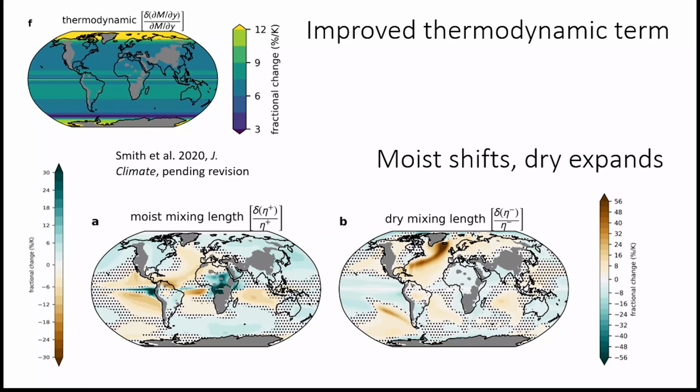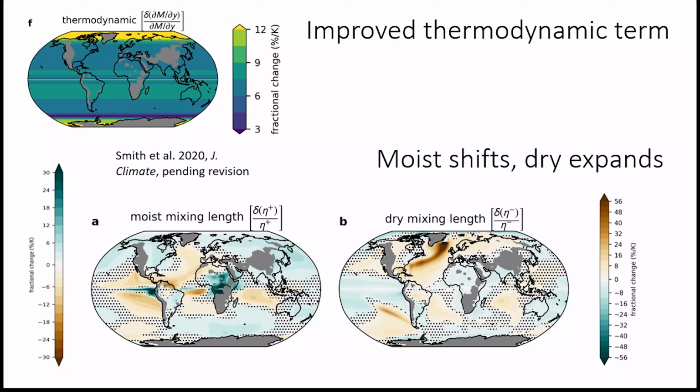RCP 8.5 fractional changes in scaling terms can be summed to recover the fractional changes in LHC, with the thermodynamic term included in both wet and dry changes, and with the mixing length weighted twice. Note that the thermodynamic term is zonally uniform and in better agreement with the CC relation than the budget-based thermodynamic contributions.